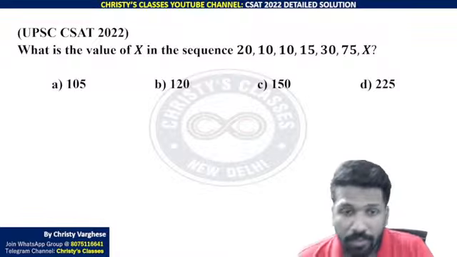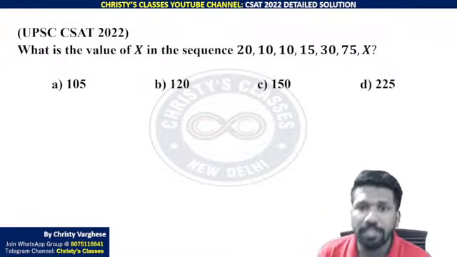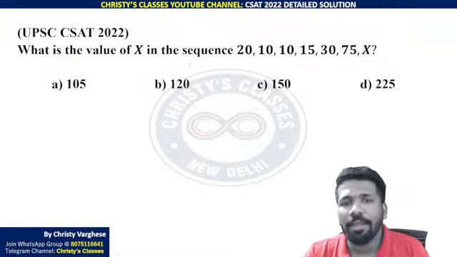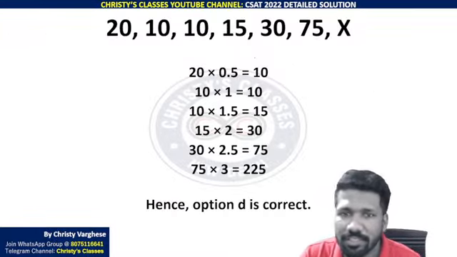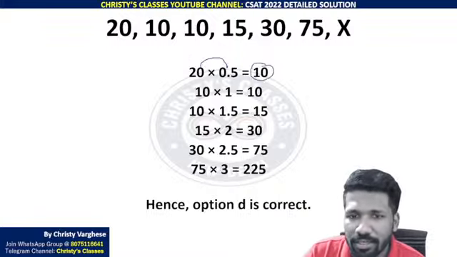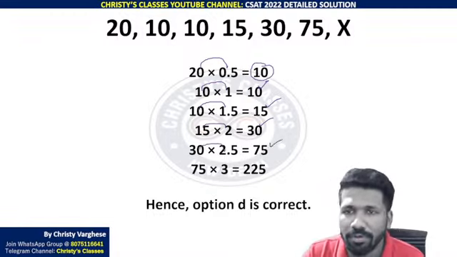Okay, so some of you got an answer? Due to lack of time I will start explaining. What is the value of X in the sequence 20, 10, 10, 15, 30, 75, X? So this is how these numbers are connected. 20 into 0.5 is 10. 10 into 1 is 10. 10 into 1.5 is 15. 15 into 2 is 30. And 30 into 2.5 is 75.